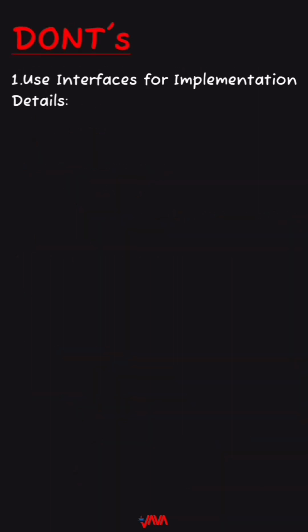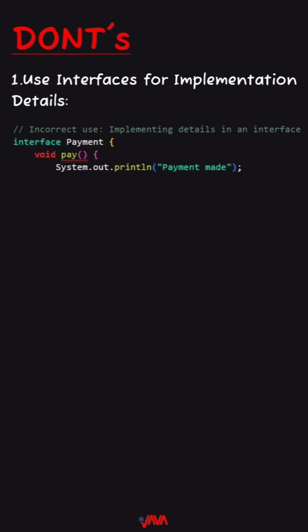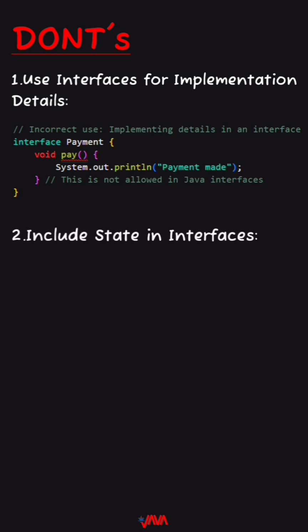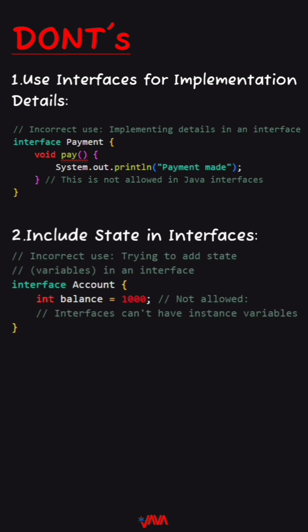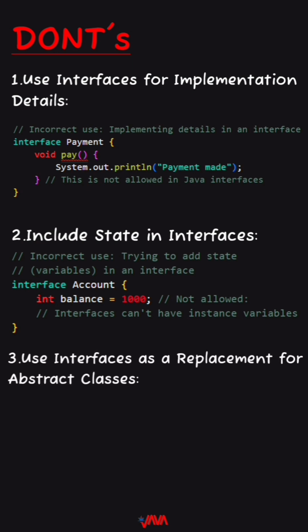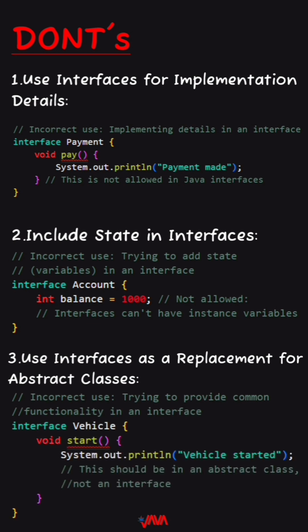Next, don'ts. First, don't use interfaces for implementation details. Interfaces should only declare methods, not define how they should work. Second, don't include state in interfaces. Interfaces should not have instance variables. They should only declare methods and constants. Third, don't use interfaces as a replacement for abstract classes. Use interfaces for defining roles, not for providing a base class with common functionality.